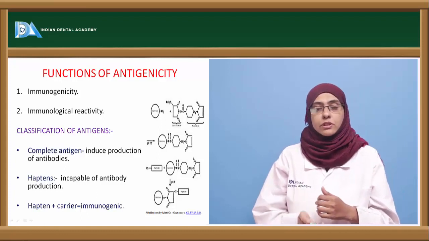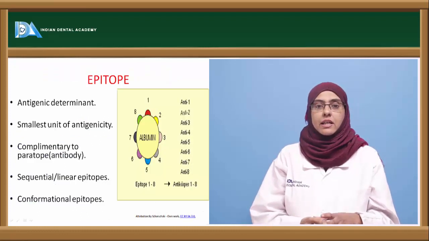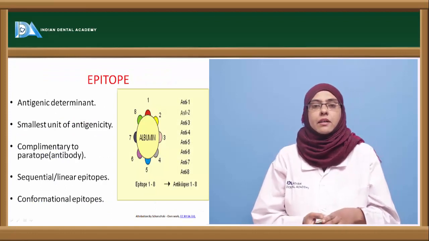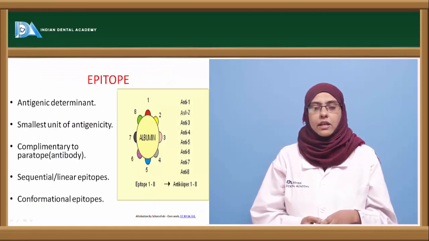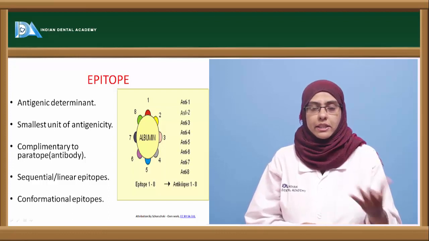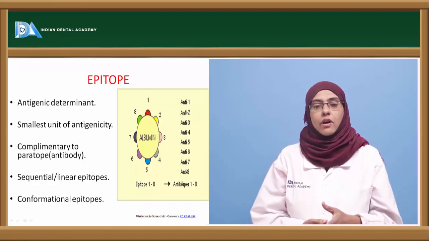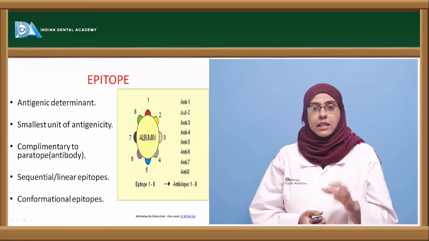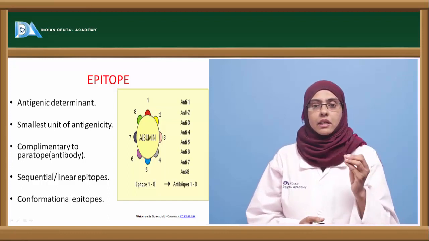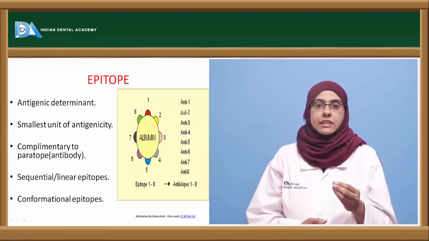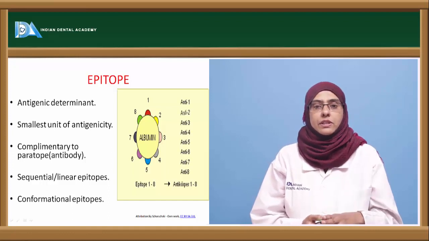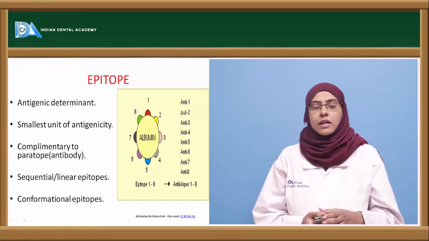Now next, coming to the most important concept of antigen are the antigenic determinant sites that are present on an organism, which are called epitopes. As already discussed, the whole organism will not act as an antigen. It has certain parts on the organism that are usually antigenic in nature, that are able to induce an immune response in the human body. So these are called epitopes.